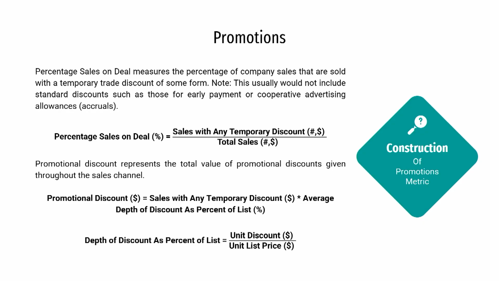So, let us start with the construction of percentage sales on deal. As I said, this measures the percentage of the company sales that are sold with a temporary trade discount of some form. This usually would not include the standard discounts such as those for early payment or cooperative advertising allowances, accruals, right.